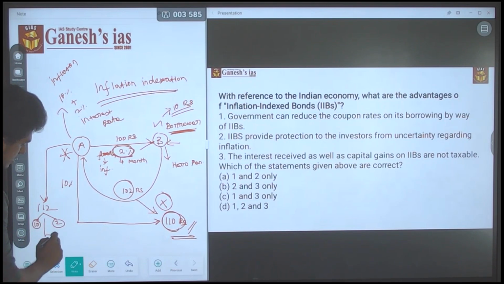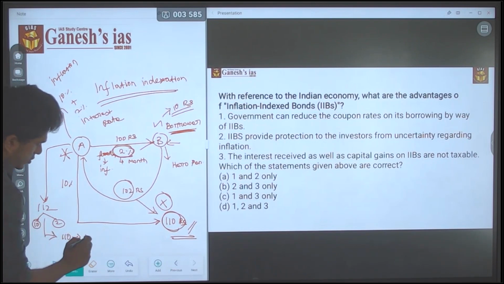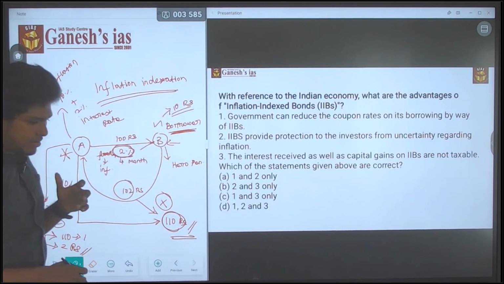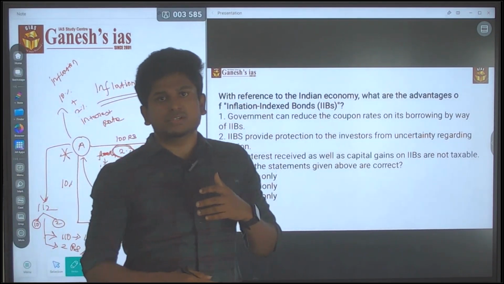With that he can easily buy a pen of 110 rupees, and A will also get benefited by 2 rupees for just lending money to B. So this is called inflation indexation.